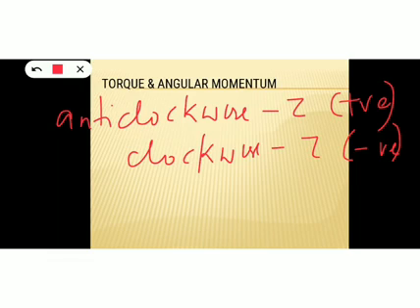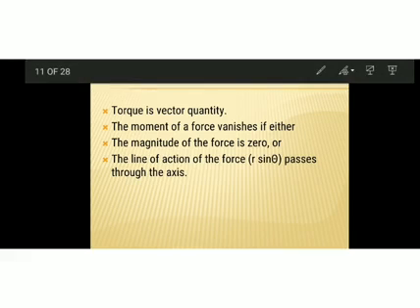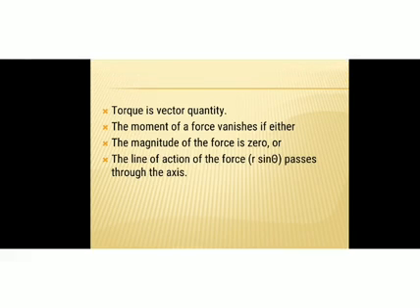So when you fix a handle on the door, where do you fix it? Yes, you will fix it in such a way that the torque is maximum. So for this, the lever arm must be maximum. So what I have discussed just now is repeated here. Torque is a vector quantity.